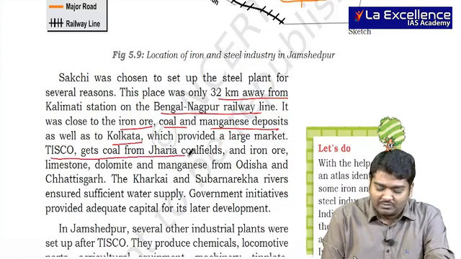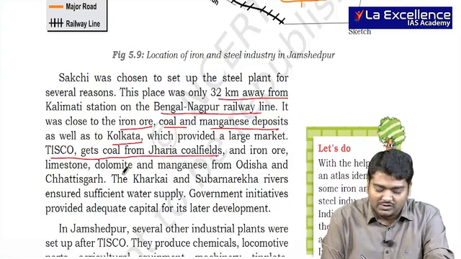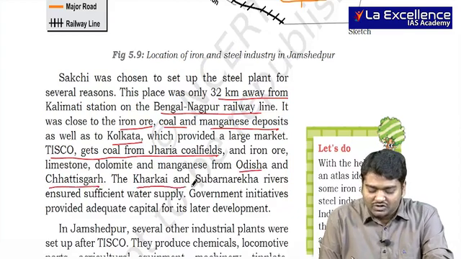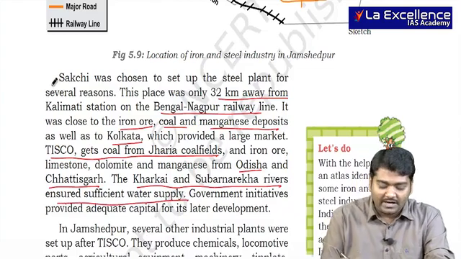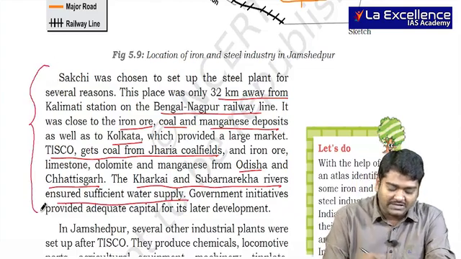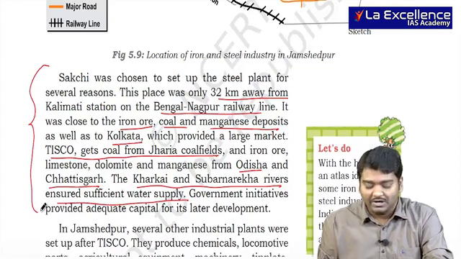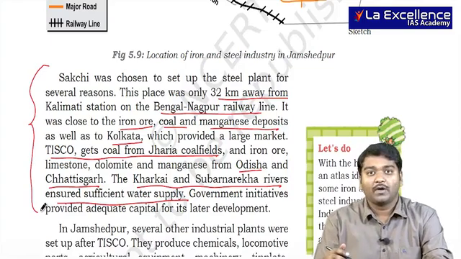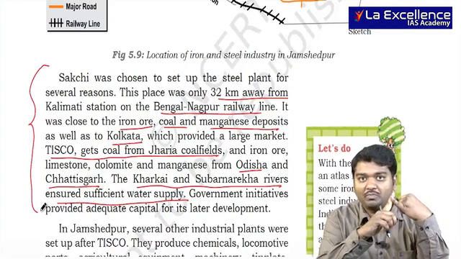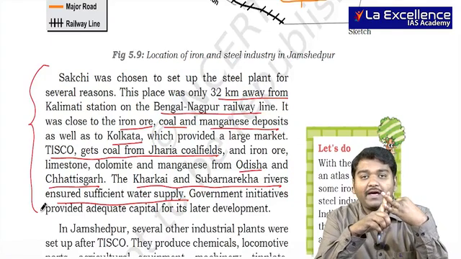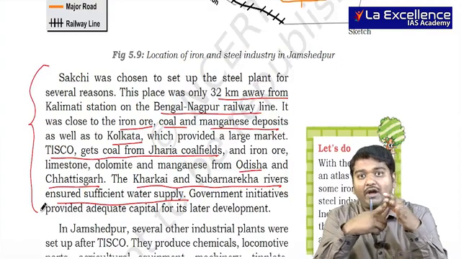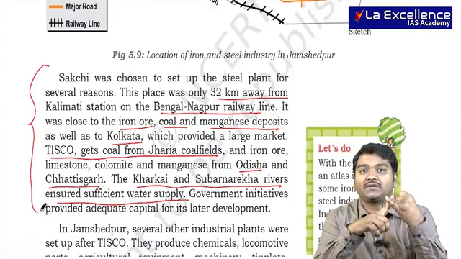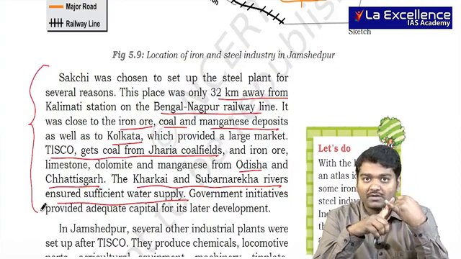Tisco gets coal from Jharia fields, and iron ore and limestone from Odisha and Chhattisgarh. Kharkai and Subarnarekha rivers ensured sufficient water supply. And government policies also helped to set this up in this particular region. So, what is the ideal condition? A river should be there, power supply should be there, and you also need limestone, iron ore and coal. Market is also very, very important, right?